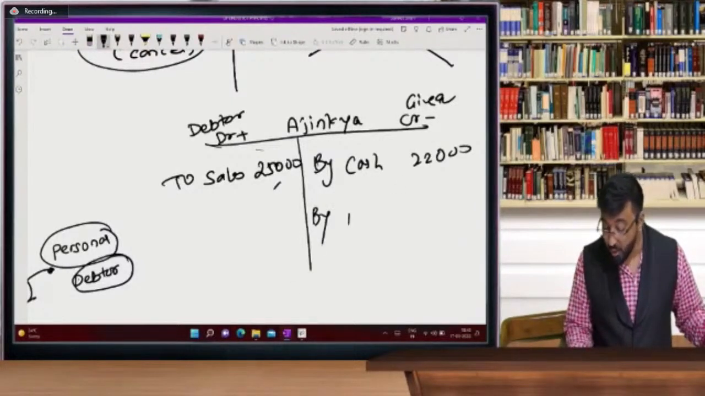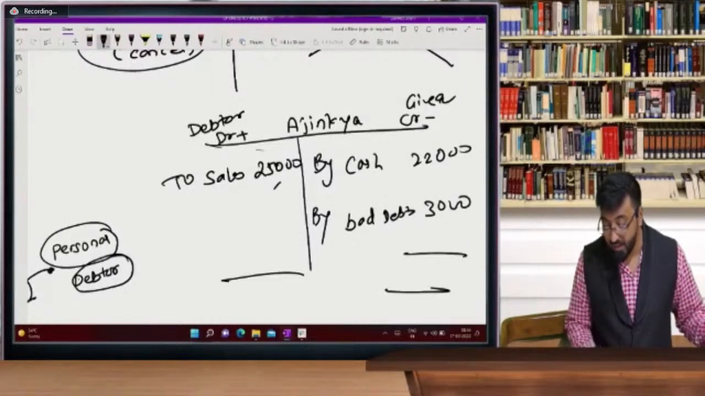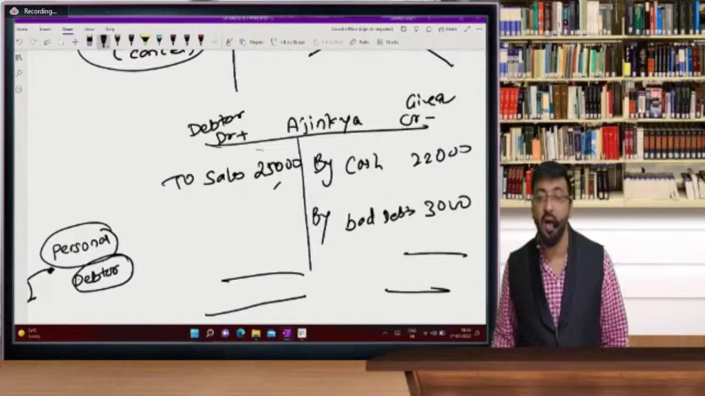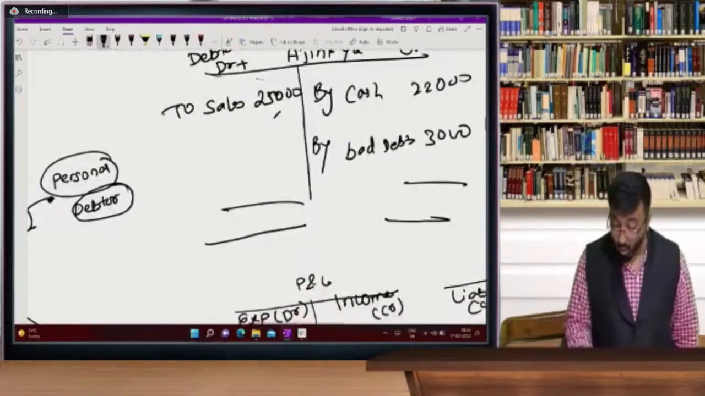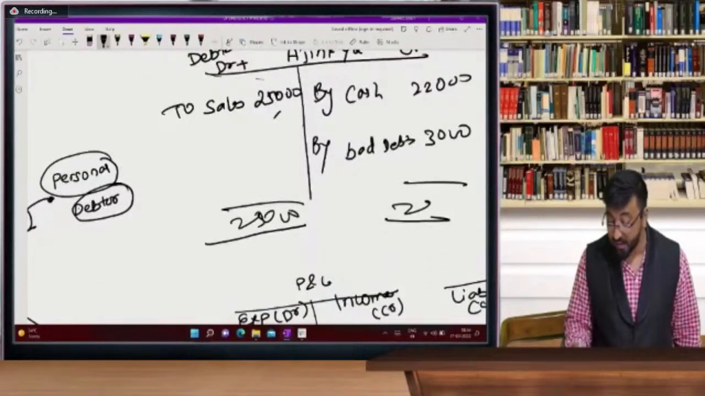But Ajinkya paid me only 22,000. So beta, we closed his account. We closed his account by passing an entry. We thought now he won't pay any more amount, so we closed his account. So his account is getting tallied.